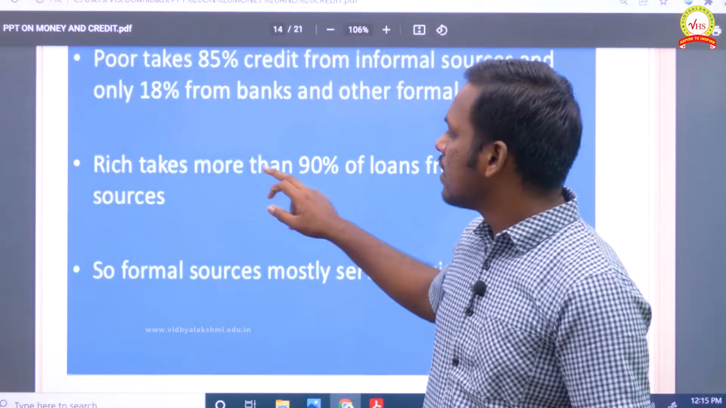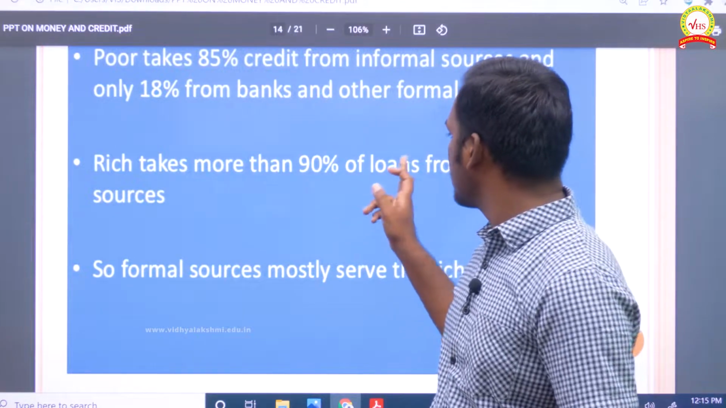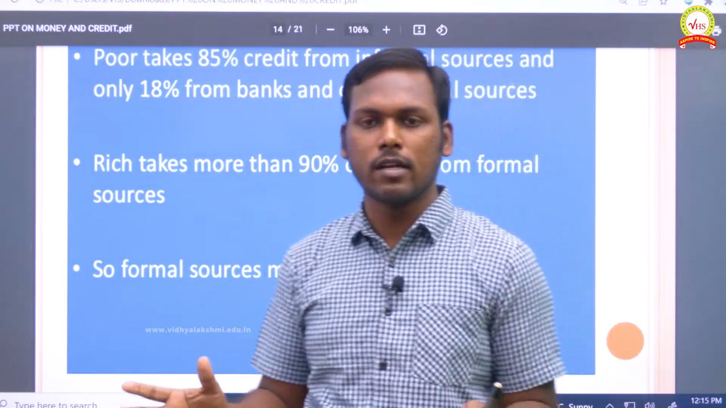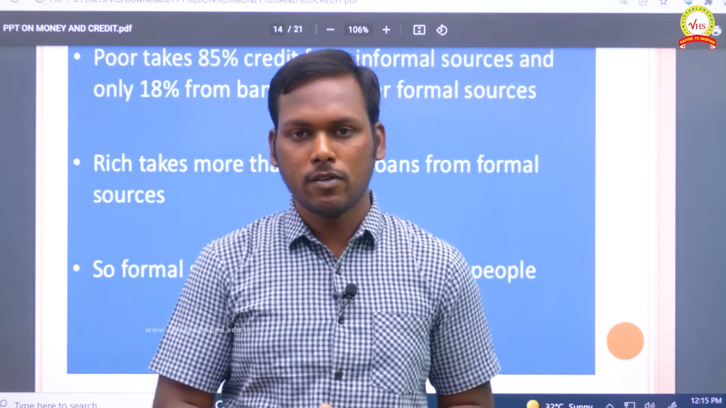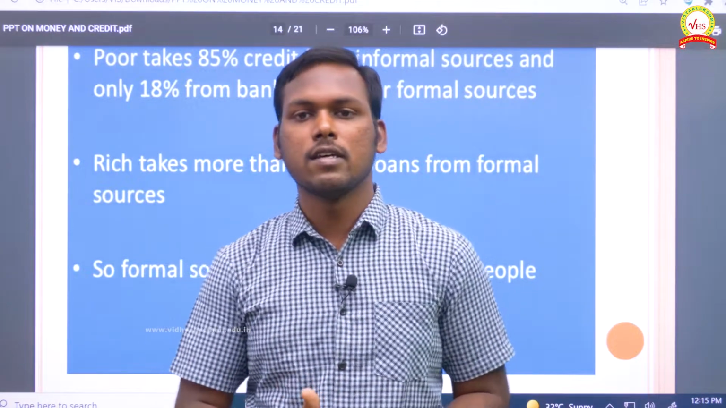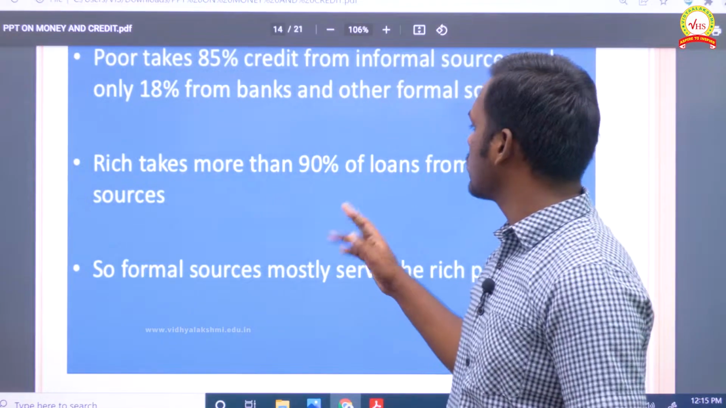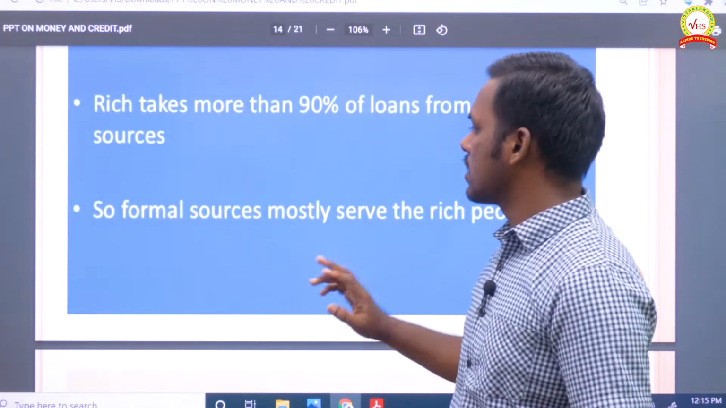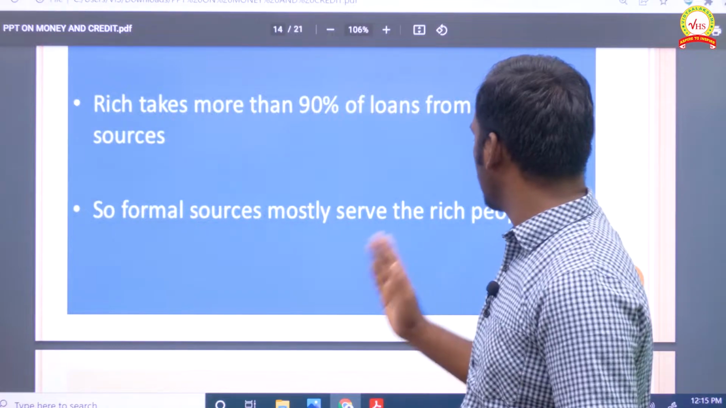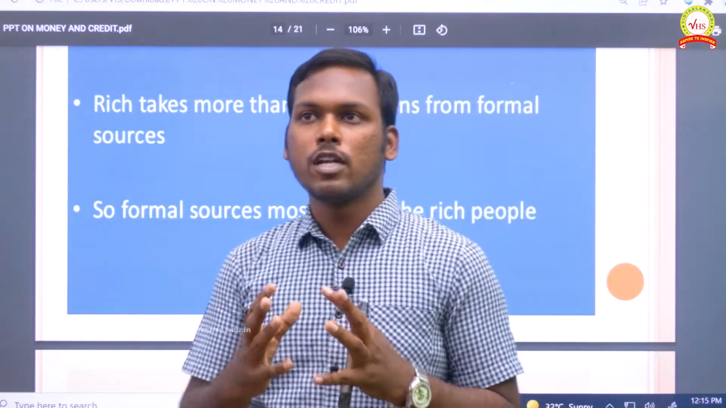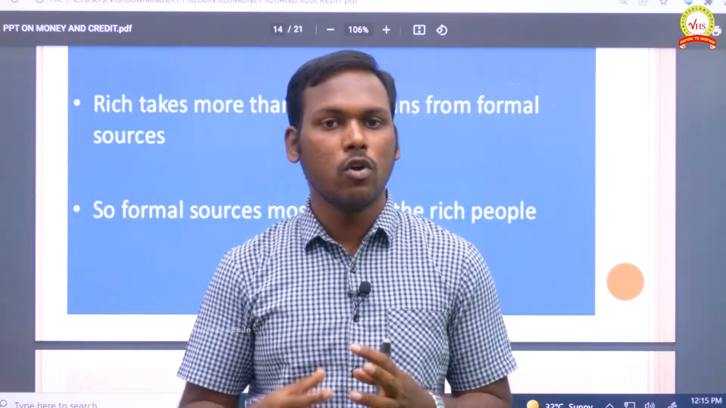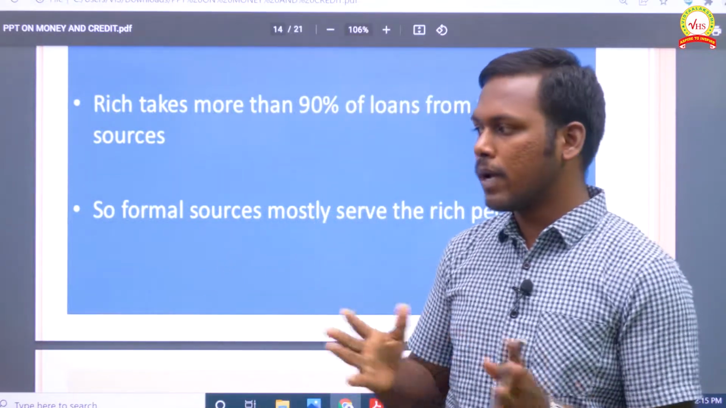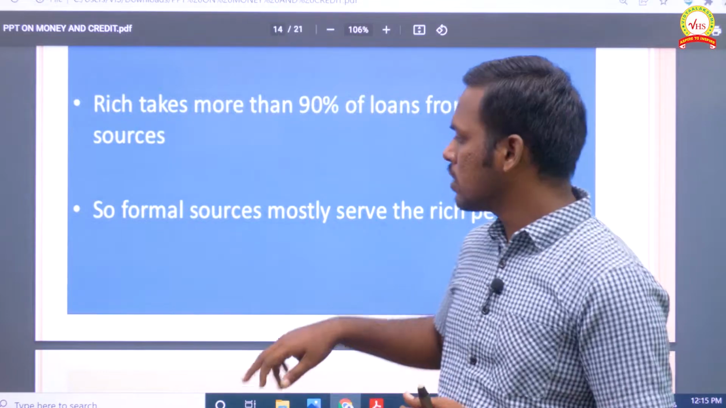But the rich take more than 90% of loans from the formal sectors only. The formal sector includes nationalized banks, cooperative societies, and all other such institutions. So the rich people are taking loans from formal sources, and formal sources mostly serve the rich people. The rich are actually enjoying much more facilities from the government just by approaching formal sources.